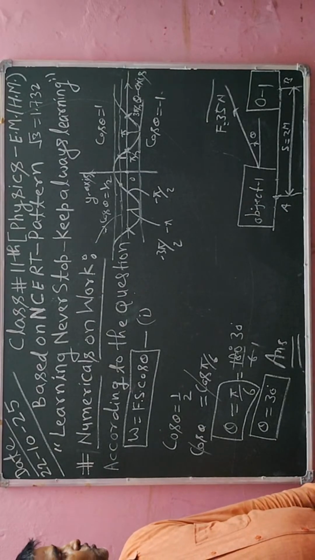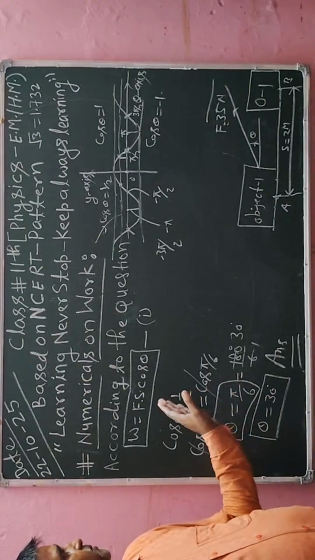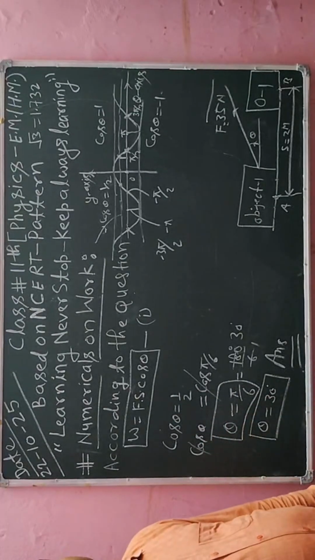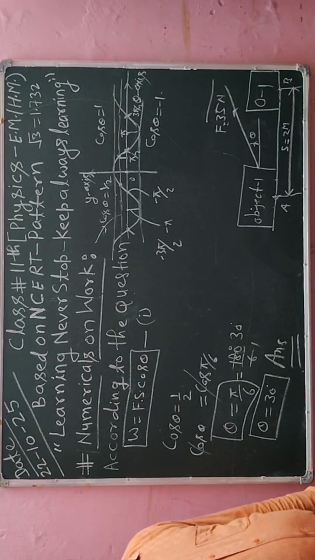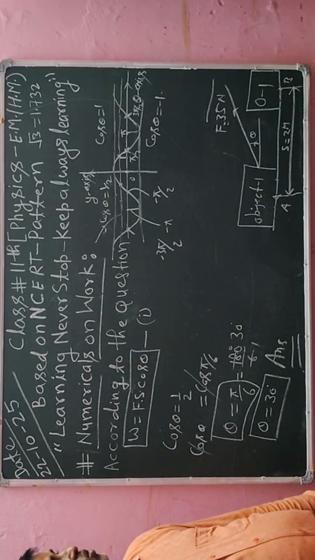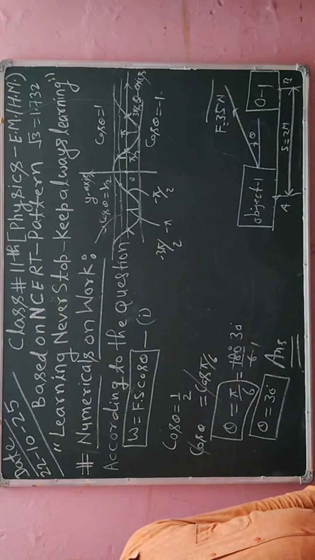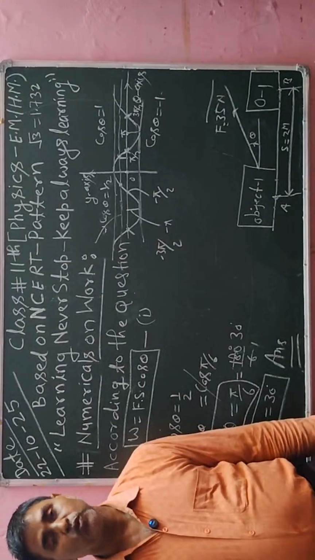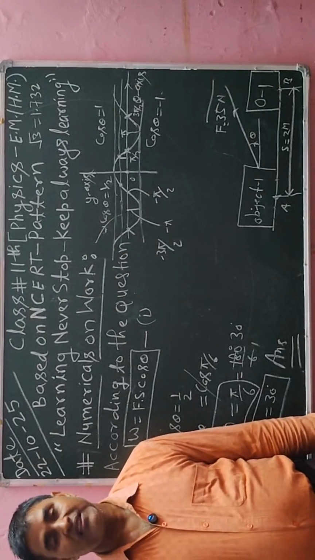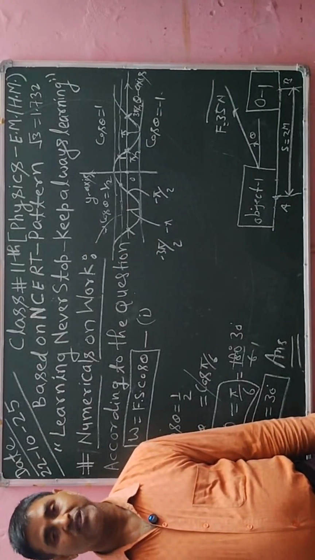Okay, students, the concept of work done I have already explained, because work done is very simple. It is the product of force and displacement, and it has 2 units. One unit is in the MKS system, that is joule or Newton meter, or in the CGS system I can say 10 to the power 7 erg.